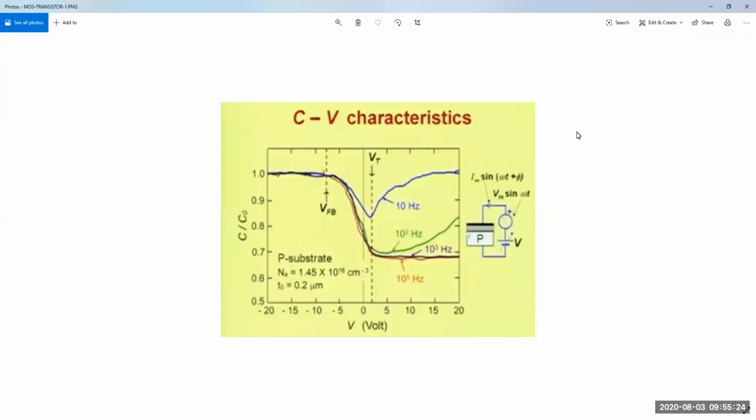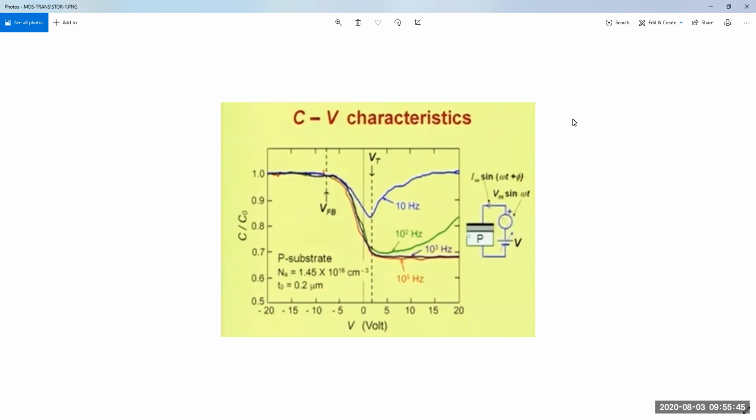So, friends, we'll start the MOSFET chapter. Here first we'll start the MOS basics. MOS means metal oxide semiconductor junction, or MOS capacitor. I have shown you this picture because the ultimate goal is this.